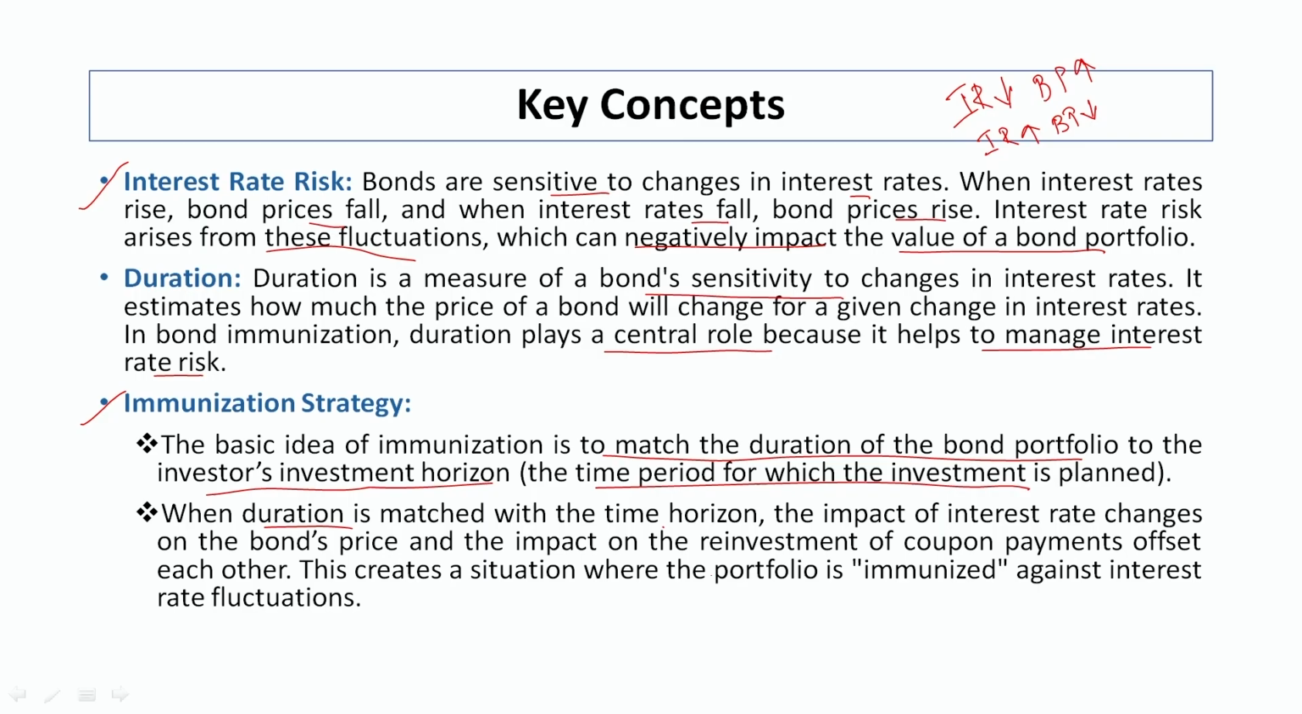So, this creates a situation where the portfolio is immunized against interest rate fluctuation. When the bond price impact and the impact of reinvestment of coupon payments offset each other, in that situation I am in a position where I am immunized against the interest rate fluctuation.